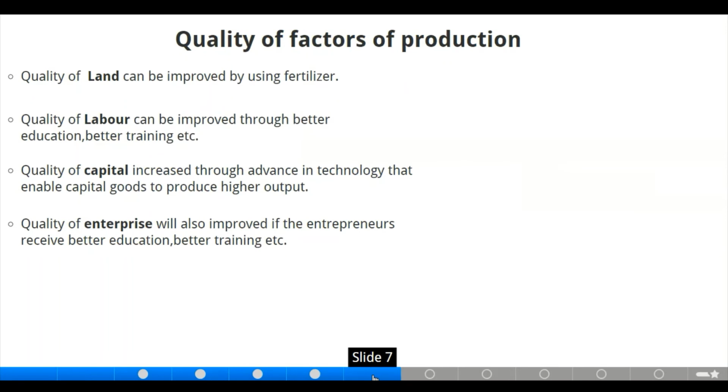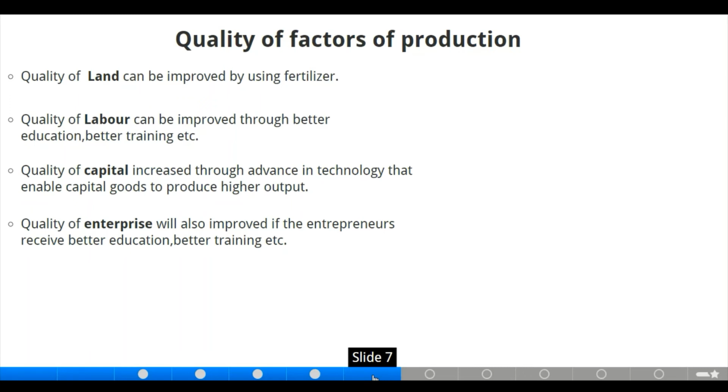Moving to the next slide, we have the quality of factors of production. We have mobility, quantity, and quality of factor of production. Now for land, quantity of land is improved by using what? Fertilizer. There are more that we can use to improve land, but let us just mention fertilizer.